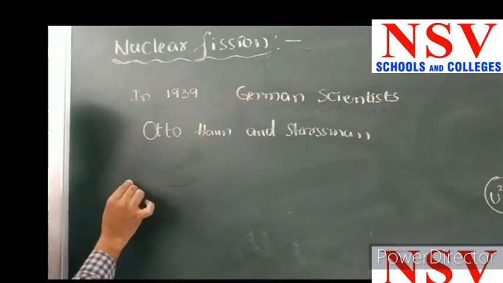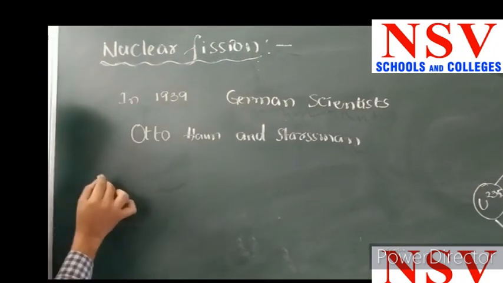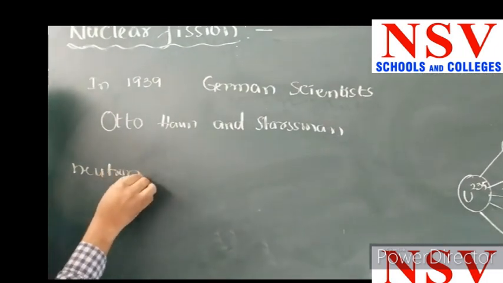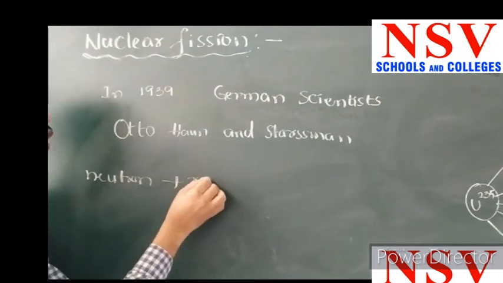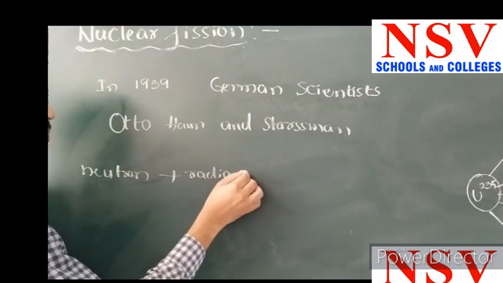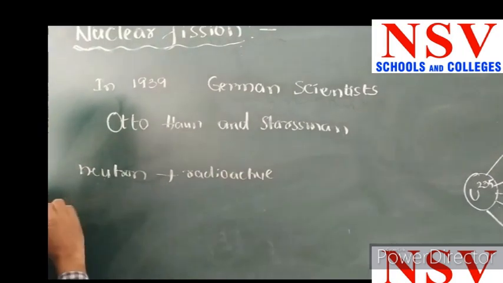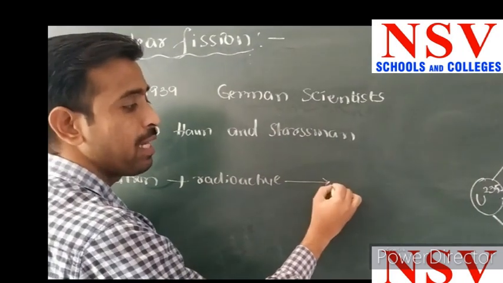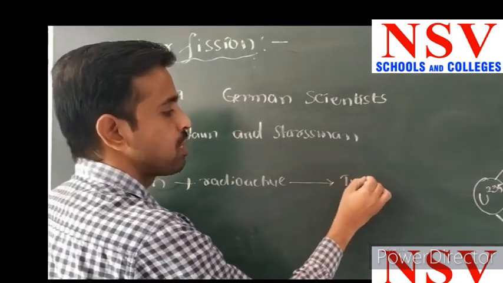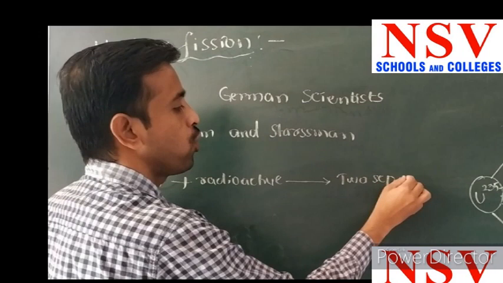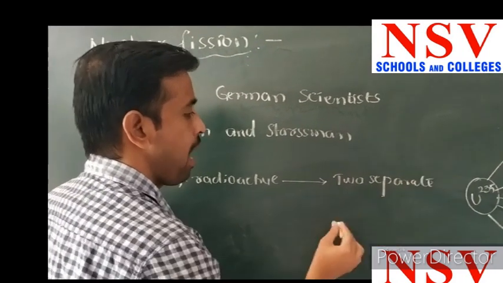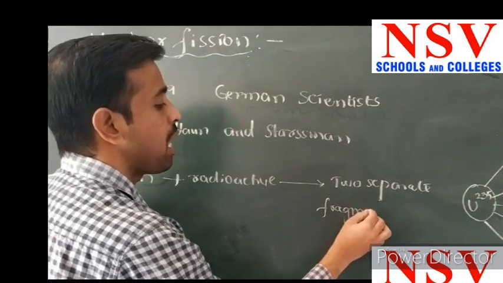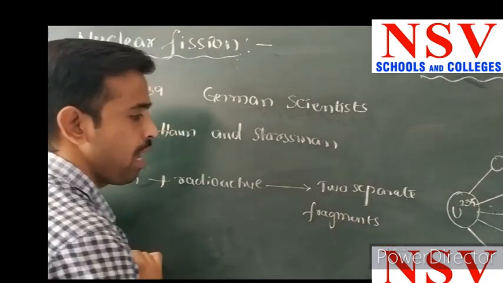What is nuclear fission? In this case, especially a neutron collides with a radioactive element. It will be split into two separate atoms, like two separate fragments. And at this time, some amount of energy will be emitted.